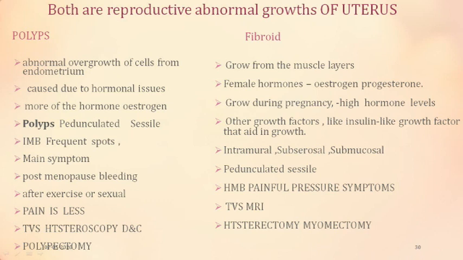The main symptom in case of endometrial polyp is bleeding. It can be frequent spotting, postmenopausal bleeding, or bleeding after exercise or sexual intercourse, and pain is less. In the case of fibroid polyps, it is painful. Basically, these fibroid polyps have painful heavy menstrual bleeding. They can have pressure symptoms. These symptoms are more or less similar to the symptoms of the fibroid. Diagnosis is by both. For polyps, hysteroscopy has a role, and polypectomy cures it. For fibroid polyps, transvaginal sonography and MRI have a role, and hysterectomy and myomectomy cure it.